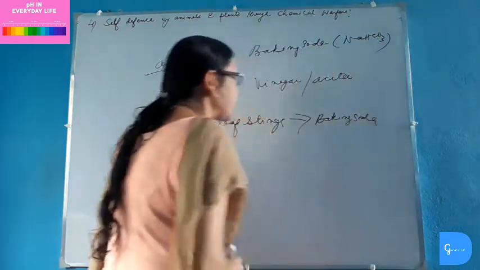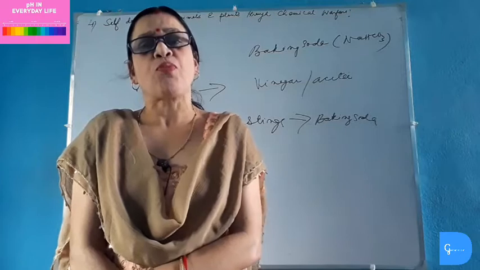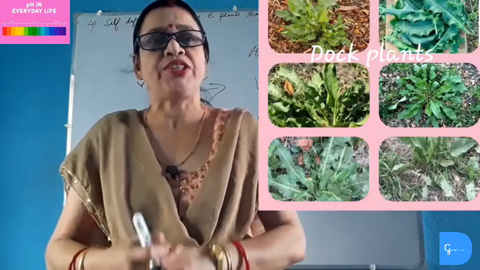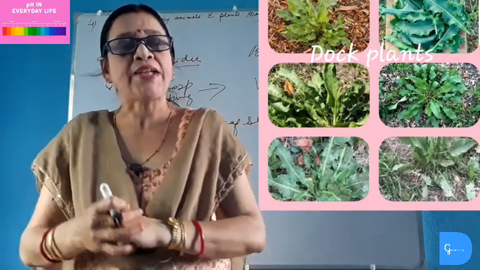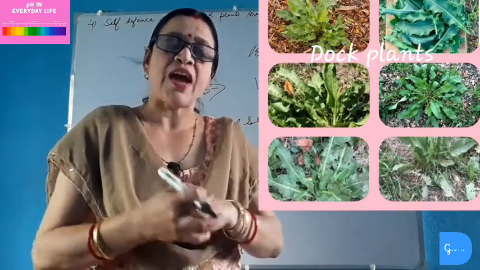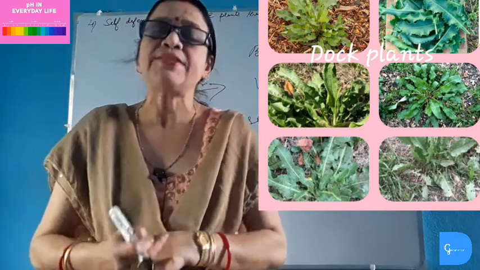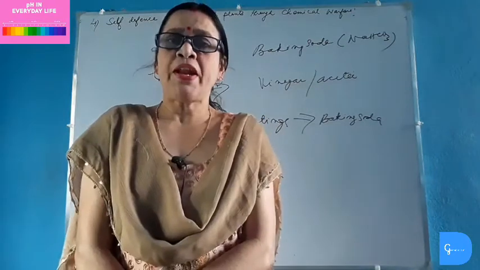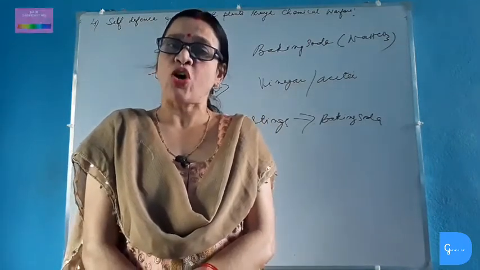or sodium hydrogen carbonate. Even nature also provides a remedy for nettle sting in the form of the dock plant. The leaves of the dock plant contain a basic solution. Thus, when the nettle sting area is rubbed with the leaf of the dock plant, it neutralizes the acidic effect of the nettle stings and thus gives relief from immense burning and irritation. In my next video, we will study about the salts.